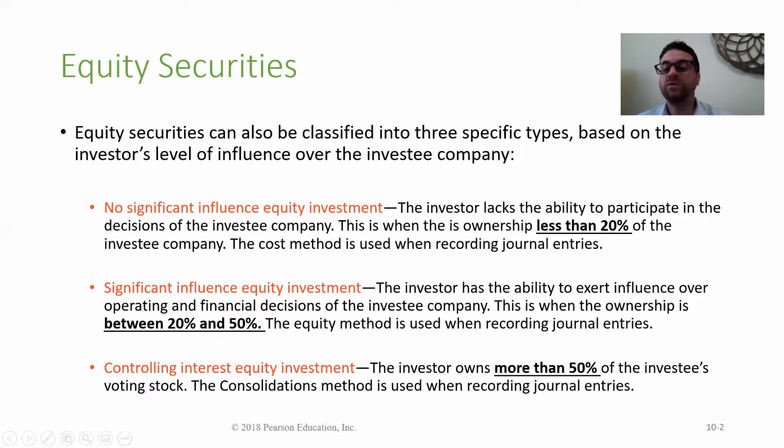And the third one is when it goes above 50%. I mean, think about it. If you're buying more than 50% of the company, you're the biggest owner, right? There's no other owner in the company who has as many shares as you have, if you have more than 50%, right? So in that case, we're going to consolidate. So we're going to use the consolidation method. And even reporting the financial statements will be a little bit different when we own more than 50%.